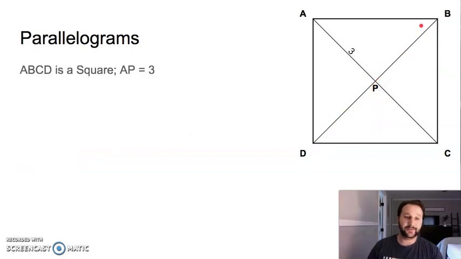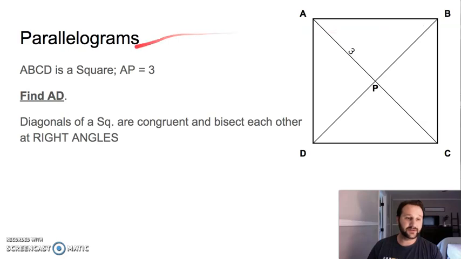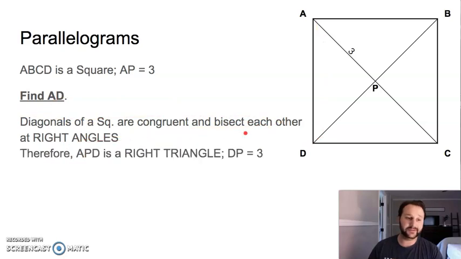Okay. We got one last one here. ABCD is a square. AP is 3. Find AD. So how are we going to find AD? Diagonals of a square are congruent and bisect each other at right angles. Therefore triangle APD is a right triangle. And DP is going to be 3 because that means it's an isosceles right triangle. Okay, because we know that this is 3. They bisect each other and they are congruent.